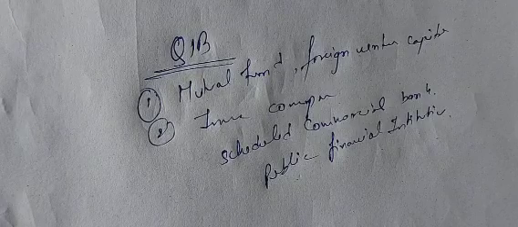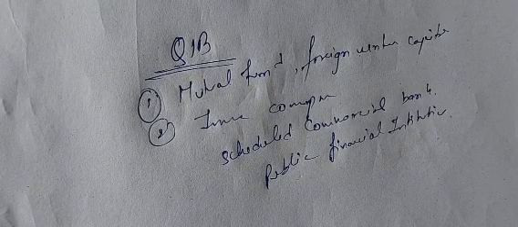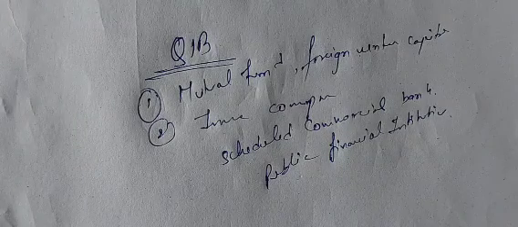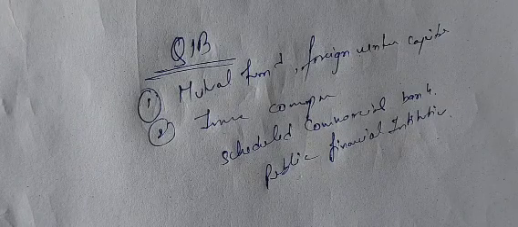These are QIBs. Their investment appetite is high. They could invest too much. They have huge funds to invest.